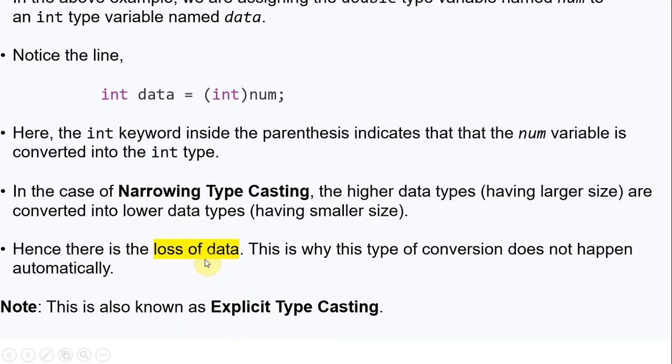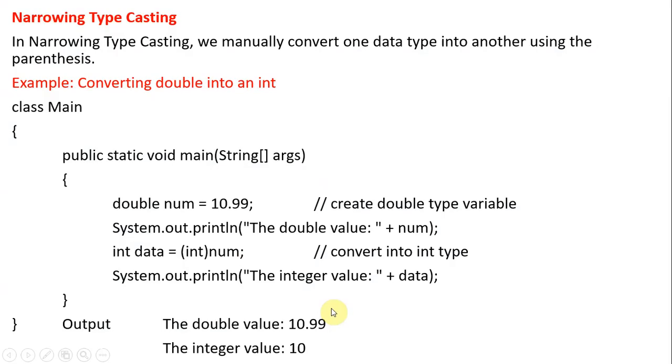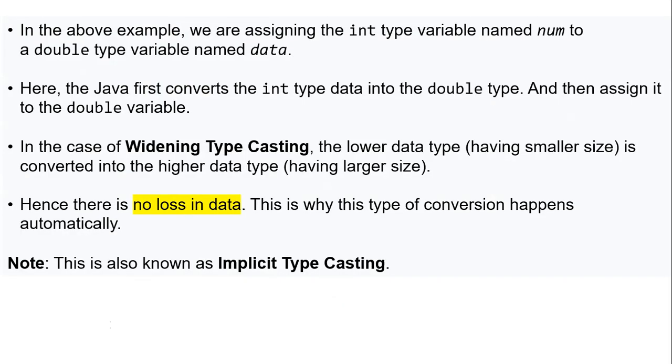This is forcibly done by the user, not automatically by the system. This is also called explicit typecasting. You have to understand the difference between implicit and explicit.